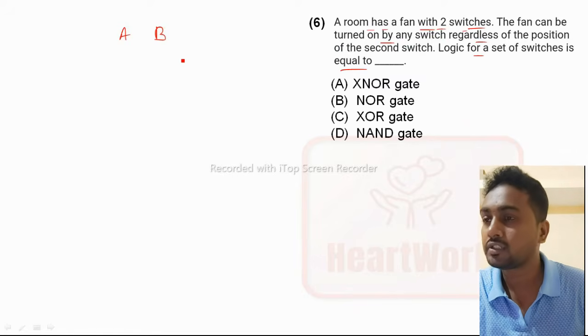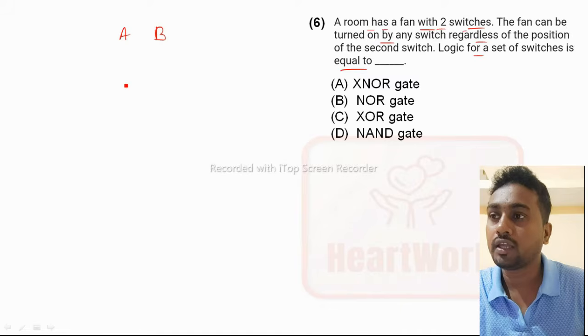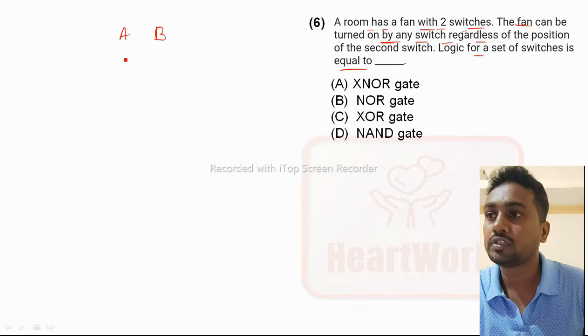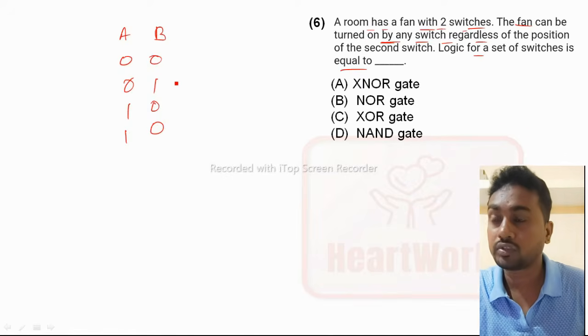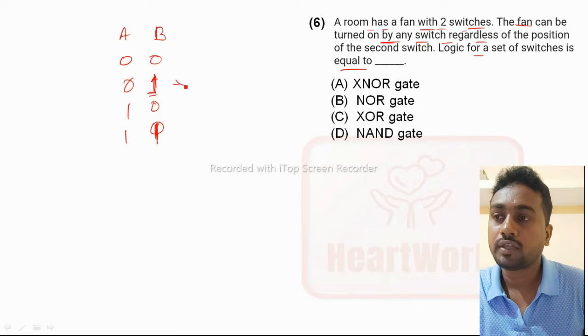So here the question means the fan can be turned on by any one switch. Suppose the inputs are 0 0, 0 1, 1 0, and 1 1. The meaning of the question is, if at least one is on, then the output will be 1, that is, it will be on.